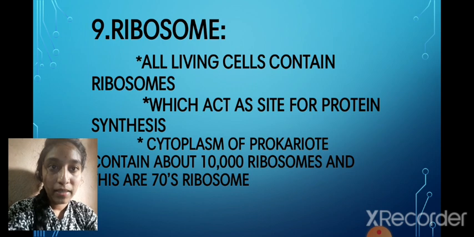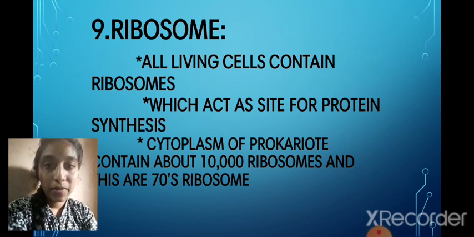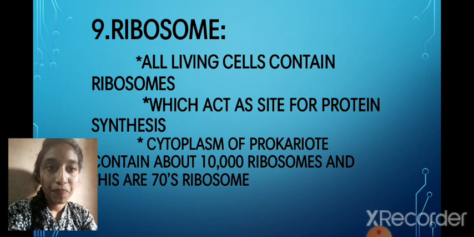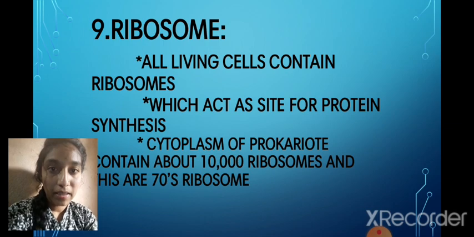All living cells contain ribosomes, whether a plant cell, an animal cell or any living cell. The ribosomes act as the site for protein synthesis.